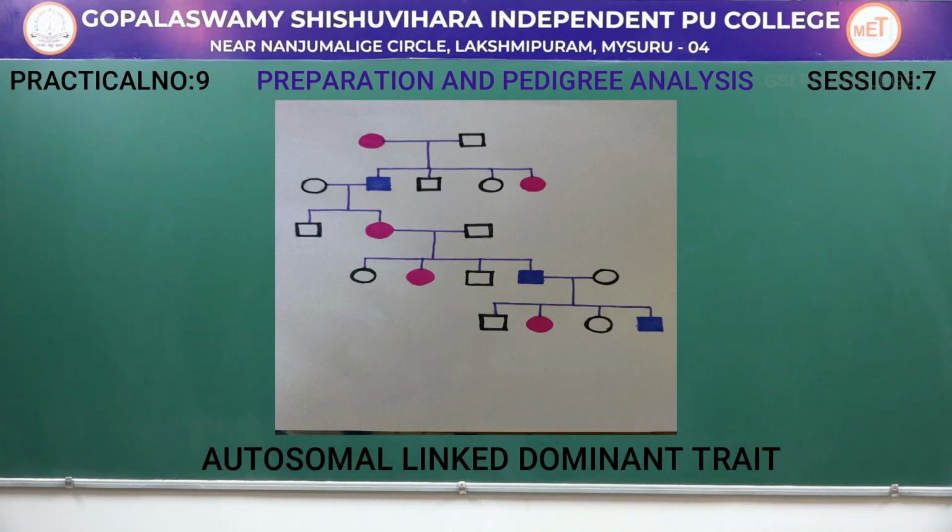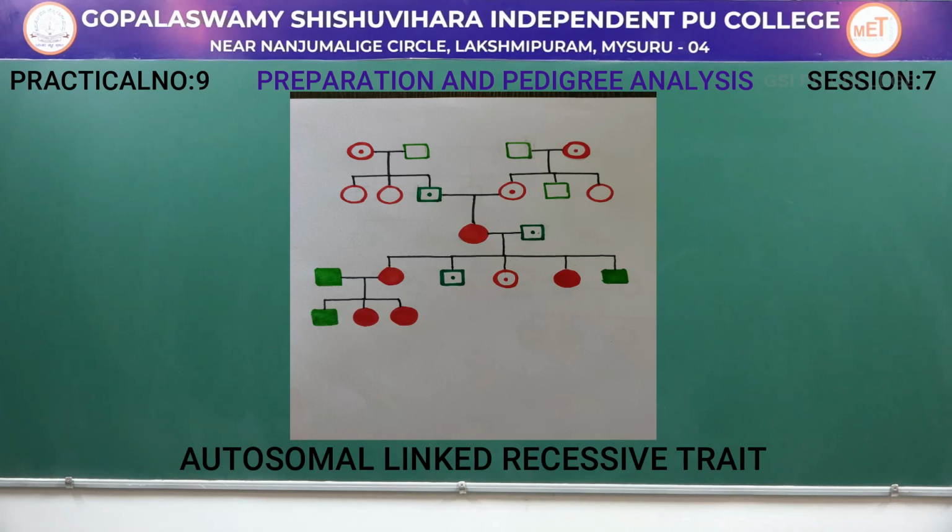This chart is an example for polydactyly. It is an inheritance of autosomal linked dominant trait. Polydactyly means having one extra finger. Next on the screen you can see the autosomal linked recessive trait.